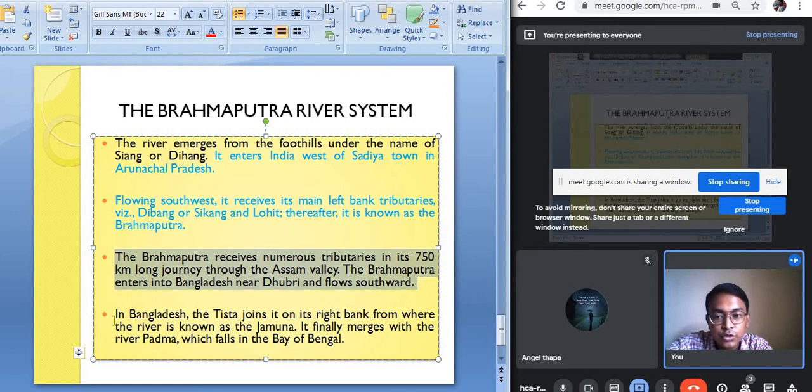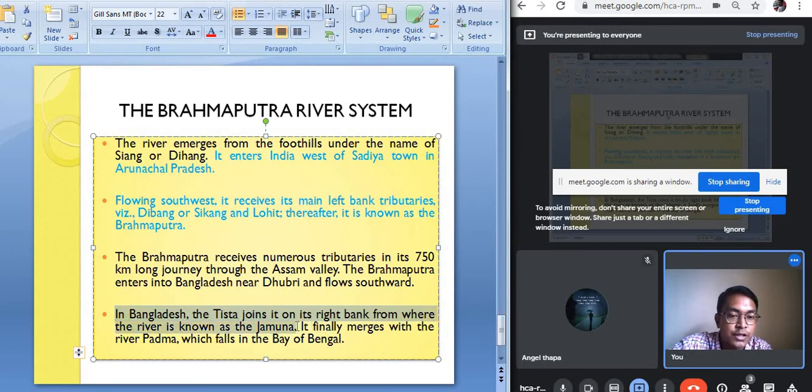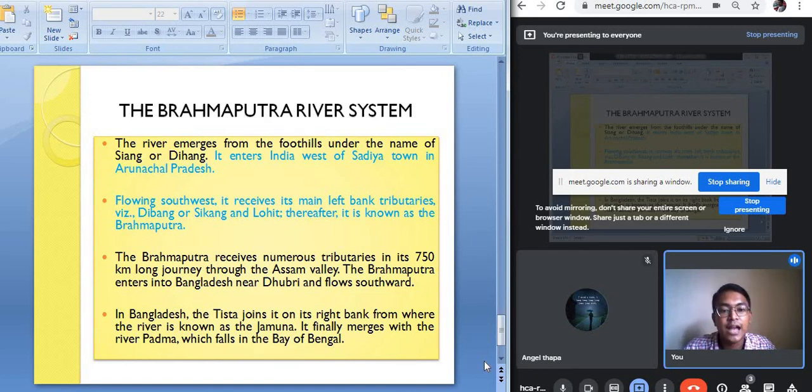After entering Bangladesh, the Tista river, which originates from Sikkim, joins the river Brahmaputra as its right bank tributary. The river Brahmaputra is known as Jamuna in Bangladesh, and it finally merges with Padma. So finally, the river Brahmaputra, joined by the Tista river, flows for a few kilometers and joins with the Padma river, which was a branch of the Ganga river. Where they both join together, they fall in the Bay of Bengal. They drain the water in the Bay of Bengal and form a very large delta over there.